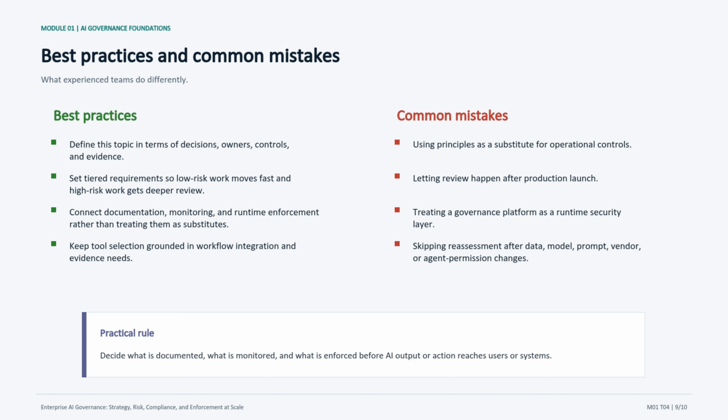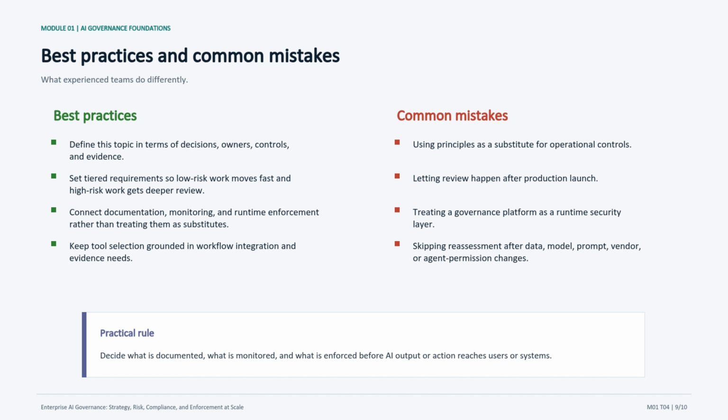The common mistakes are equally important. Teams often write principles, review too late, confuse governance workflow with runtime security, or forget to reassess after data, model, prompt, vendor, or permission changes. A good way to teach this slide is to ask learners which mistake is most likely in their environment and what one control would reduce that risk in the next 30 days. That sets up the recap.